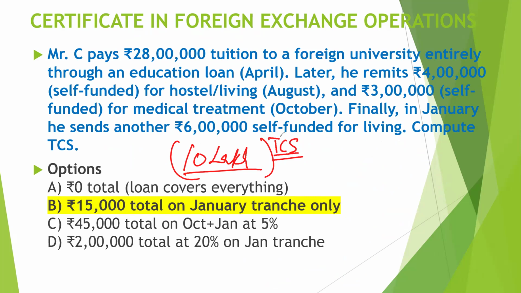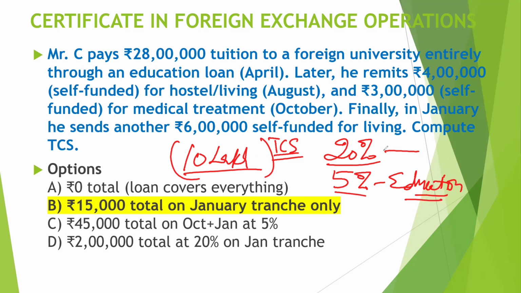We have made a dedicated video. You can go to the playlist and find the video on TDS and tax rules on foreign exchange. In that we have discussed all the things perfectly and there you can get the idea. Okay, so up to 10 lakh no TCS, and after that 20% TCS for all cases, except 5% for education. If somebody is sending for education purposes, then 5%, otherwise 20% tax will be there, and no tax will be there if it is from an education loan. So if you remember these three or four concepts, you can easily answer questions like this.